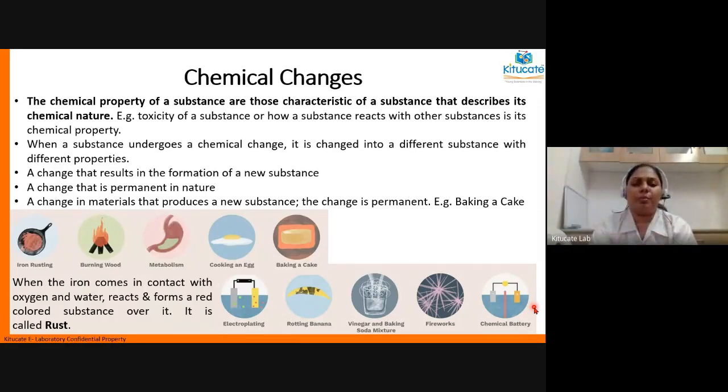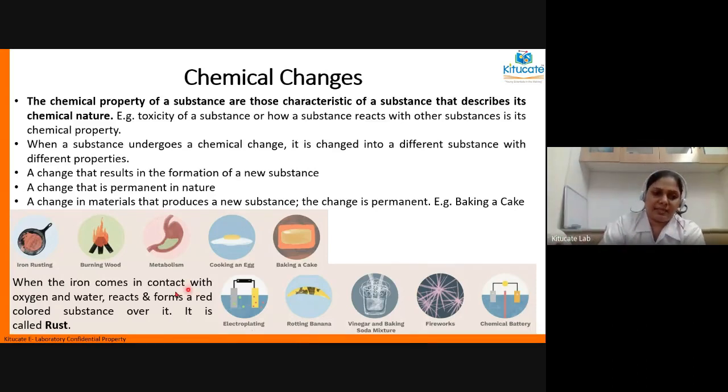Anything which is formed by a chemical reaction, we call it a compound. So all the compounds, whenever they are formed, the elements which come together to form the compound undergo chemical changes. Is that understood?